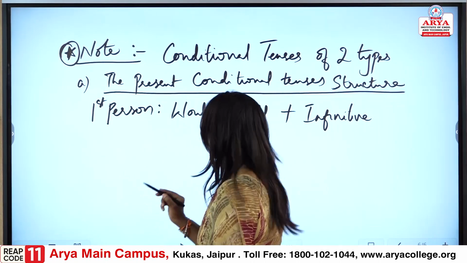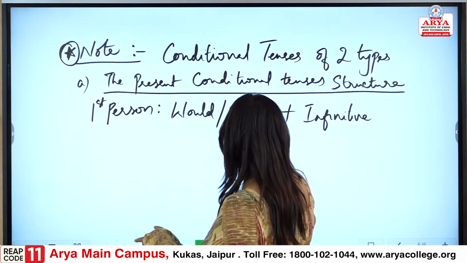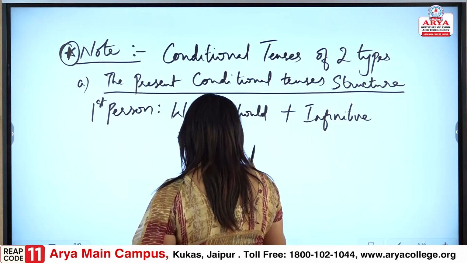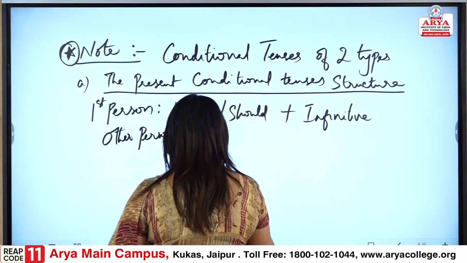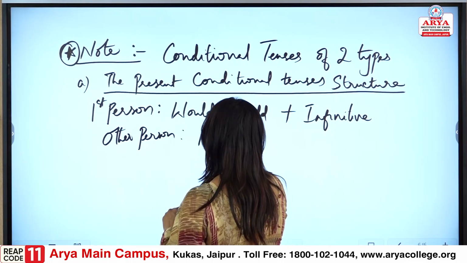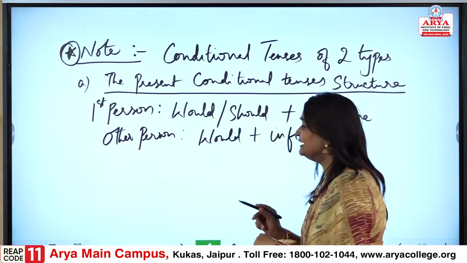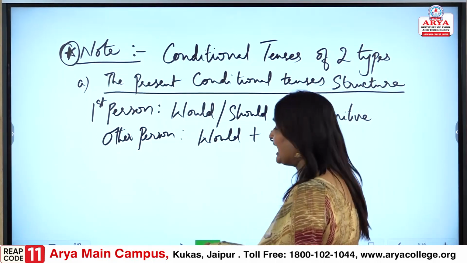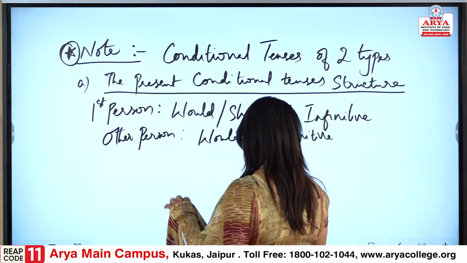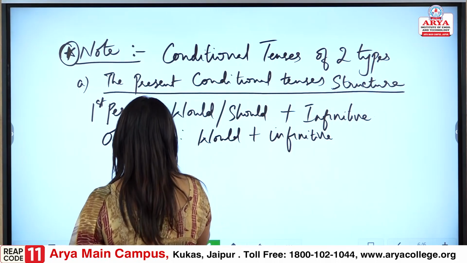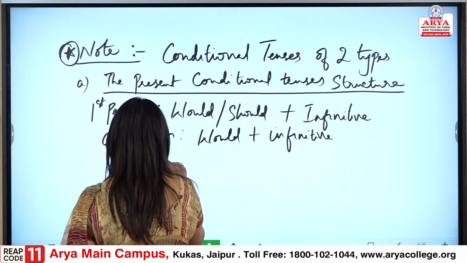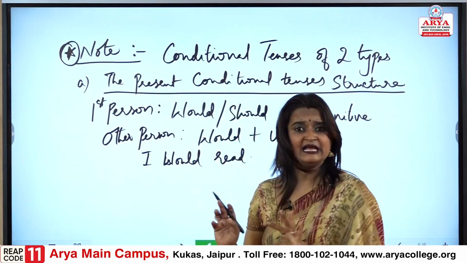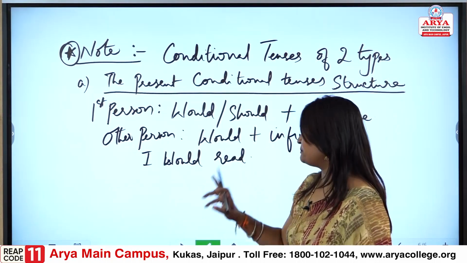First person, fine, would, should plus infinitive, and when we are talking about other person, it would be would plus infinitive, fine. So, we would take would plus infinitive, and to understand it, let me give an example. For the first one is I would read, fine. This is for the first person.